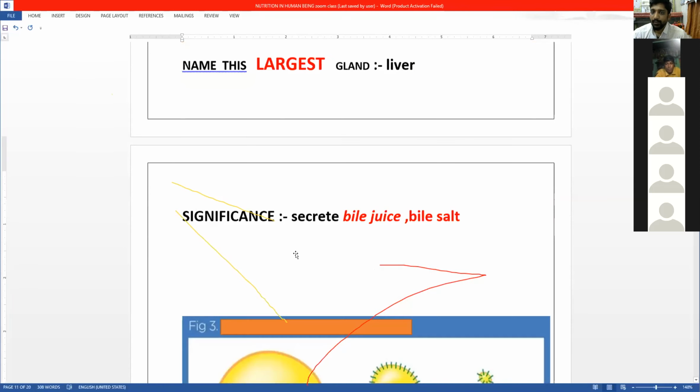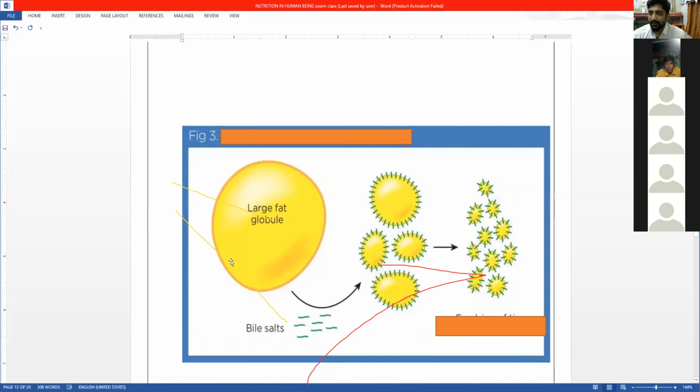What does it do? See here, can you say this? What is the event? Emulsification, sir.